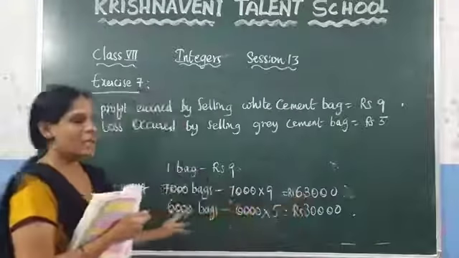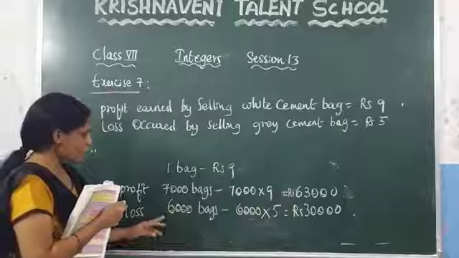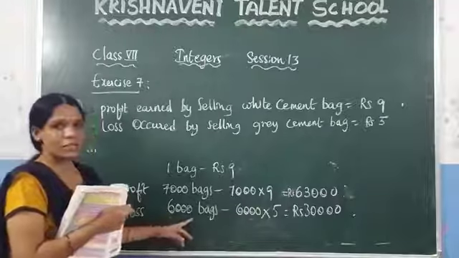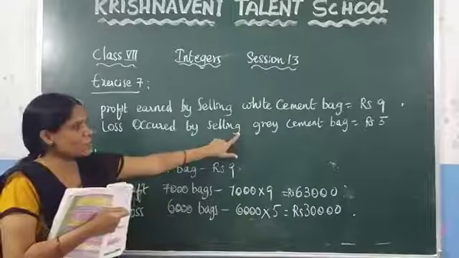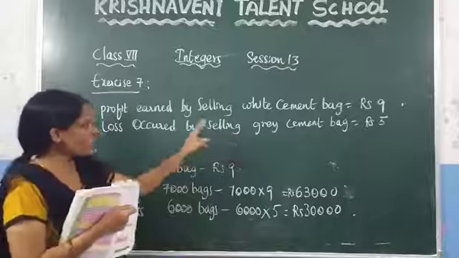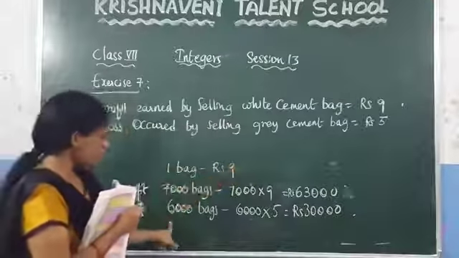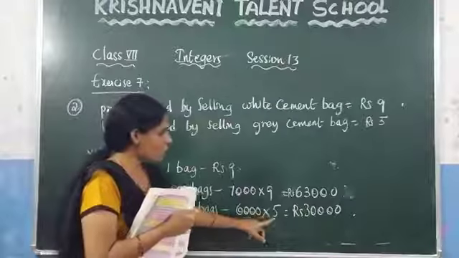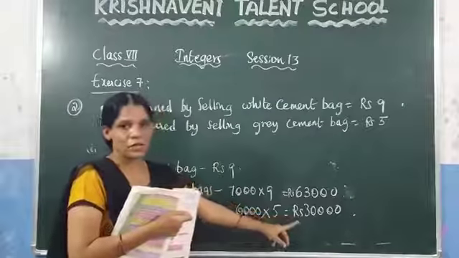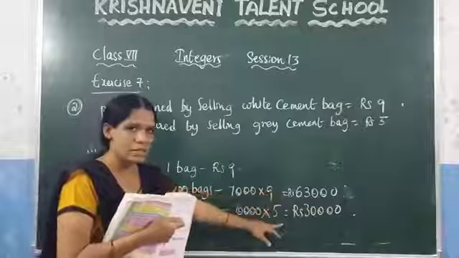This is the profit. And in the question they again said they sold 6,000 bags of grey cement. For each bag of grey cement, how much loss? 5 rupees. So for 6,000 bags, it is 6,000 into 5, which is 30,000 rupees. This is the profit and this is the loss.